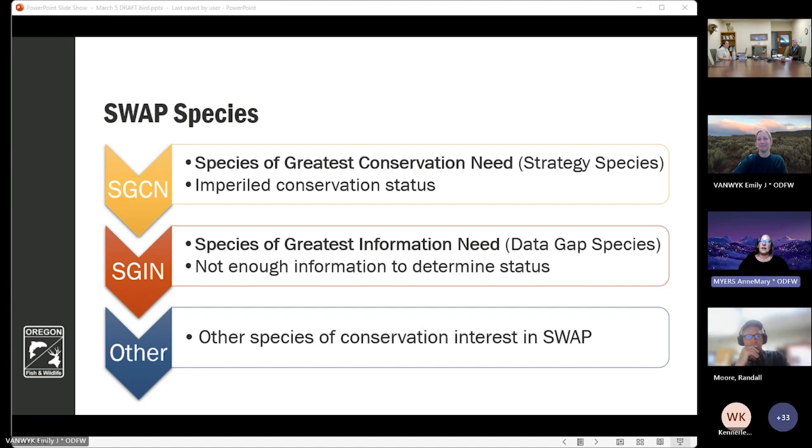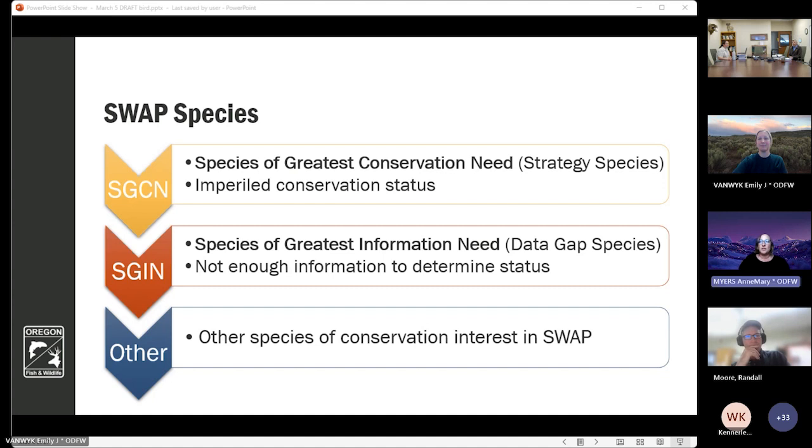Our species of greatest conservation need, or SGCNs, are the species we've identified as having imperiled conservation status and are what we previously referred to as strategy species. The name change, similar to the name change of the plan, will help us be more in line with national terminology and facilitate use of our plan by partners that cross state boundaries.